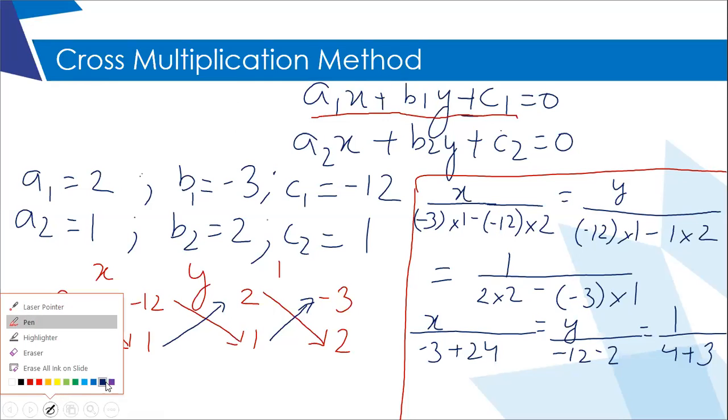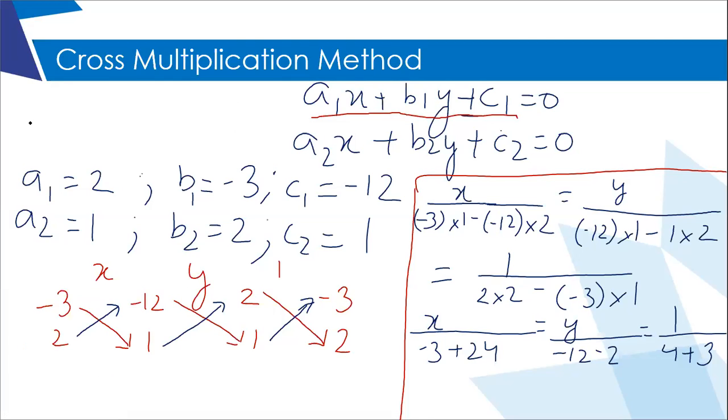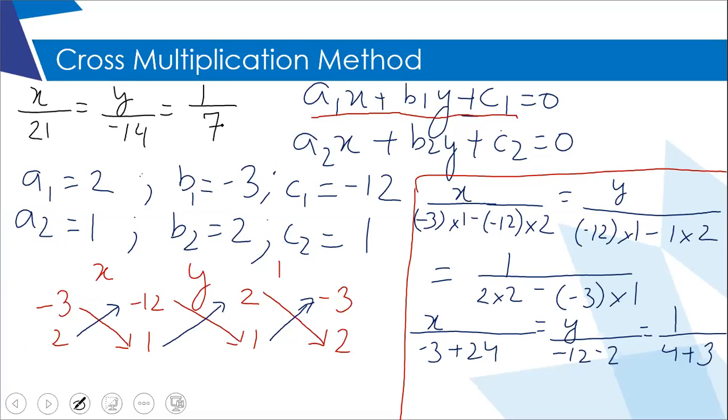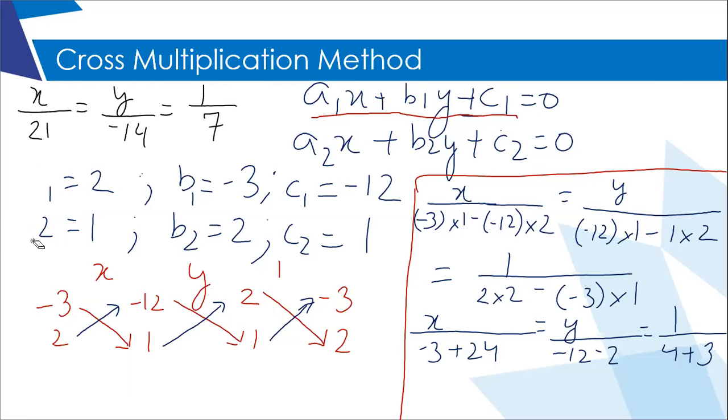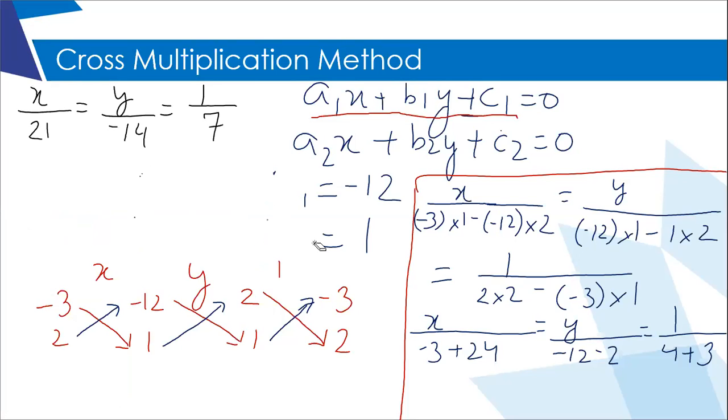Now I will write x upon 21 is equal to y upon -14 is equal to 1 upon 7. Now to get the value of x, I have to simply equate the first fraction with the last one. That means x upon 21 is equal to 1 upon 7.